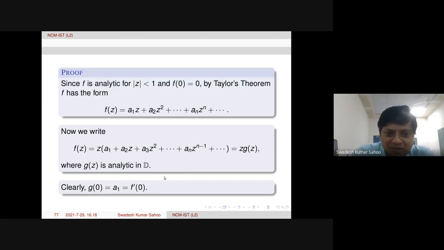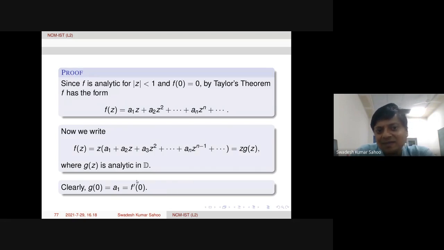Now g(0), clearly g(0) is a1 from this. But what is a1? From f we can get the derivative of f at 0. That is a1. If we differentiate term by term, of course in power series, we are going to discuss that in the next class. Term by term differentiation is possible, and one theorem we will be discussing, so that we are assuming here. Then if we take the first derivative and put 0, this will be a1. So a1 is g(0) as well as f prime(0).